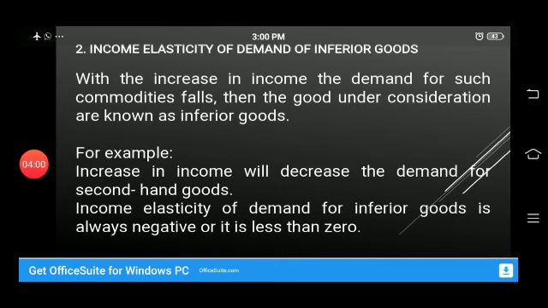Income elasticity of demand of inferior good. With the increase in income, the demand of such a commodity falls. Then the good under consideration is known as an inferior good. For example, an increase in income will decrease the demand for second-hand goods. Remember that income elasticity of demand for inferior goods is always negative, or it is less than 0.